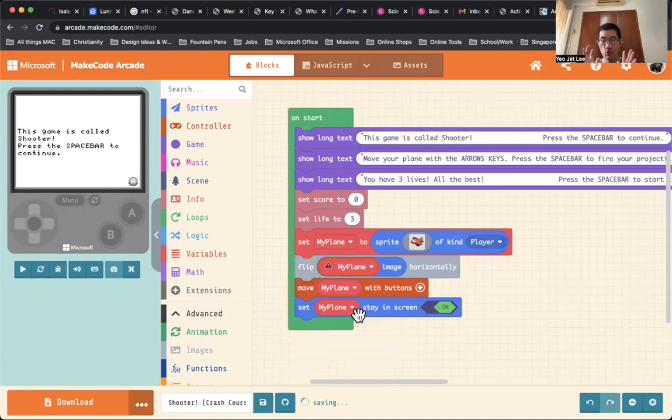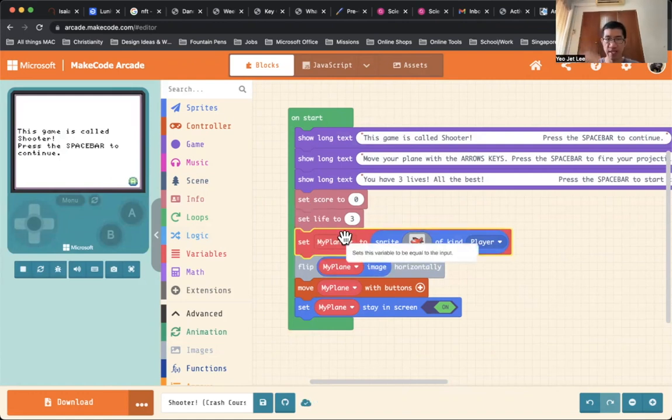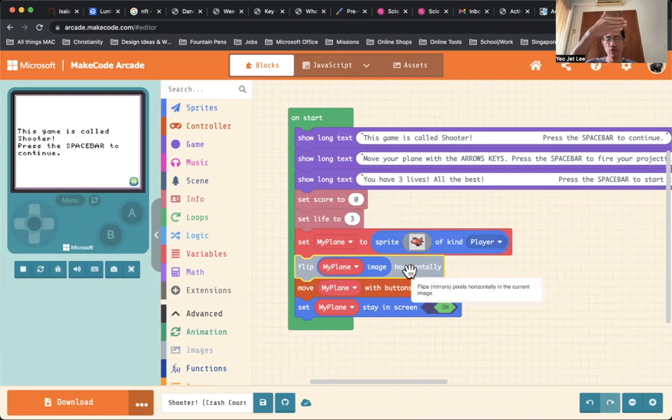Okay, so what we have just done is this. Let's go through the code line by line to understand this process. Over here, we have a sprite or character called my plane with an image of this red color plane, and it's a type of player. And this code block here flips the image of my plane horizontally. So that means instead of facing to the left, it is now facing to the right.